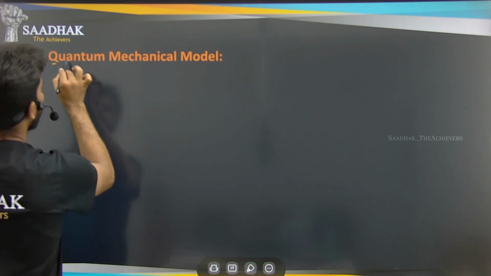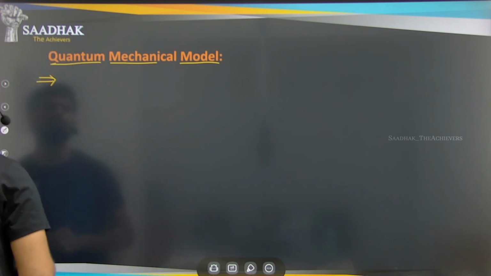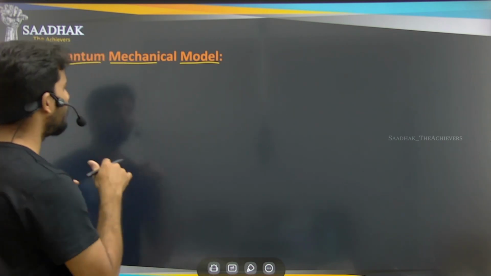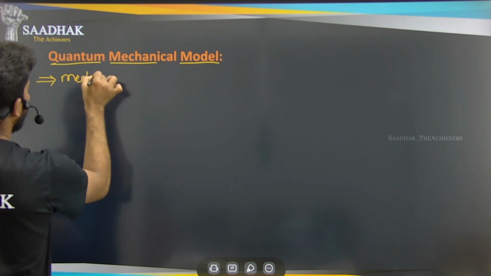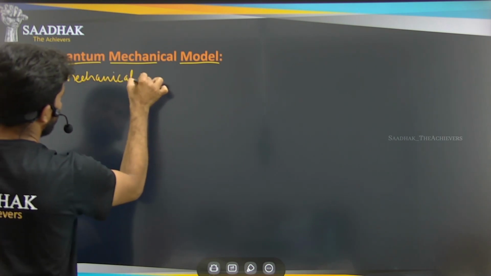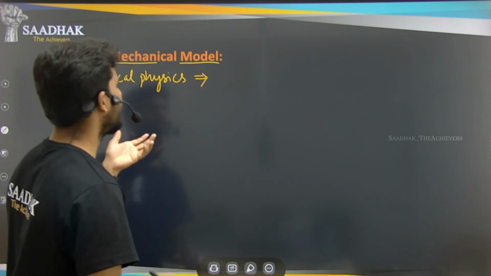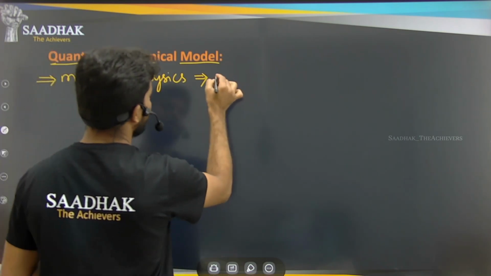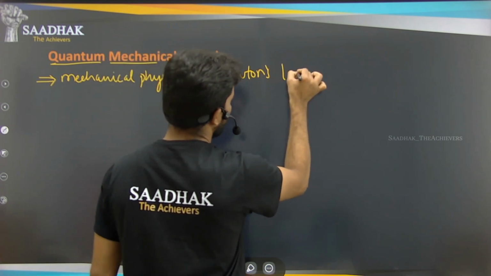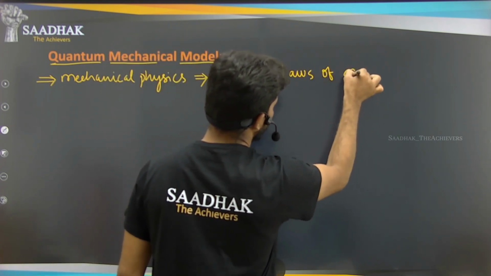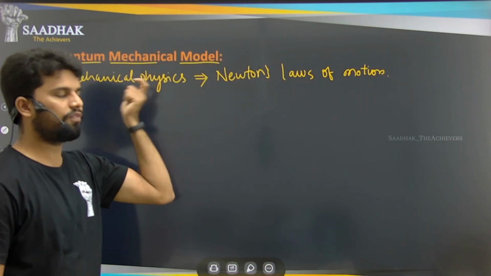So what is this quantum mechanical model? If I start from the basics of what we know from physics, the mechanics of physics, or mechanical physics, that is the classical physics that we have learned, we describe mechanics by Newton's laws of motion.